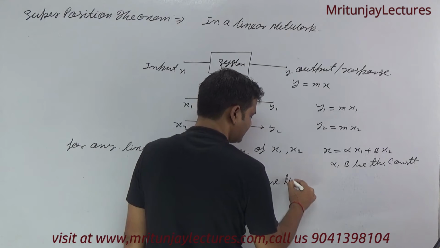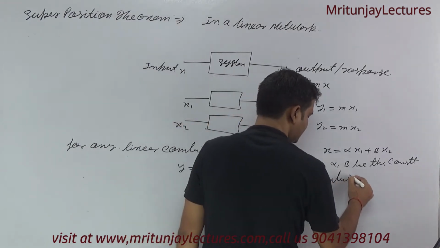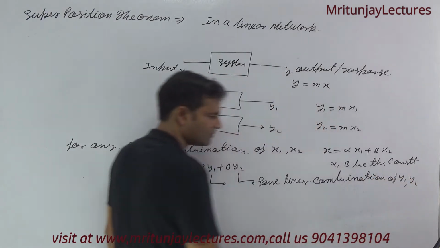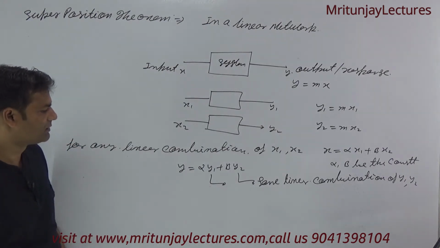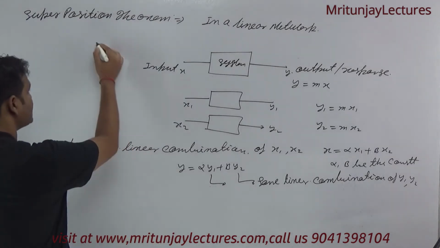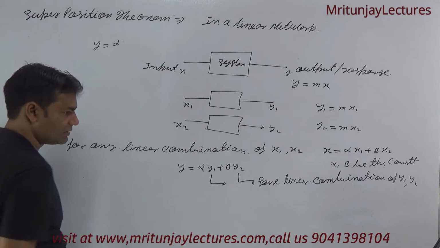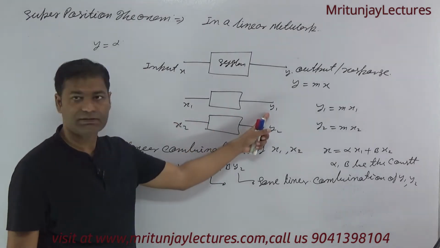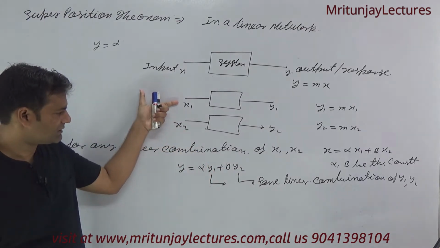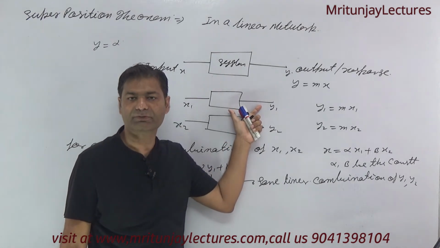So y is the same linear combination of y1 and y2. Suppose there is one system; if the input changes from x1 to x2, then the output changes, and we get y1 and y2.